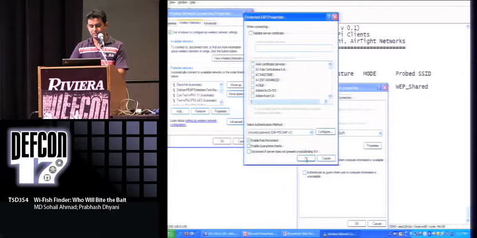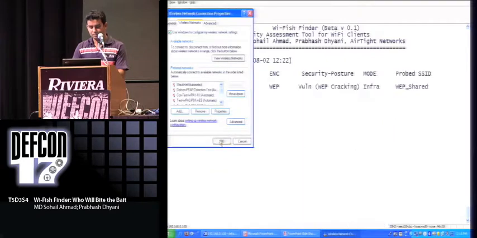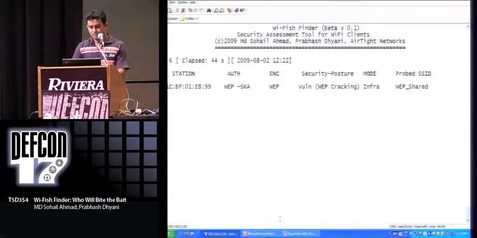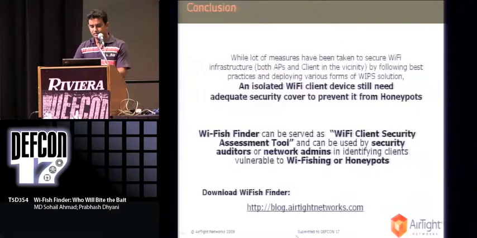Generally it takes approximately 4 to 5 minutes to find out the security of all probed SSIDs present in a single client cache. So with this, let me continue further, and finally the conclusion will come back to see what the output of that tool is.